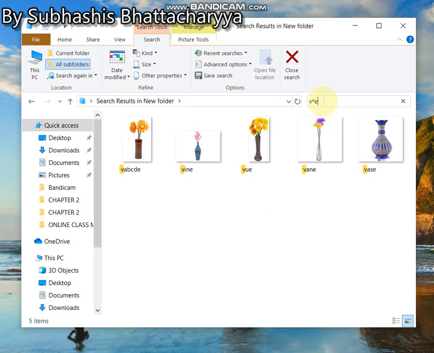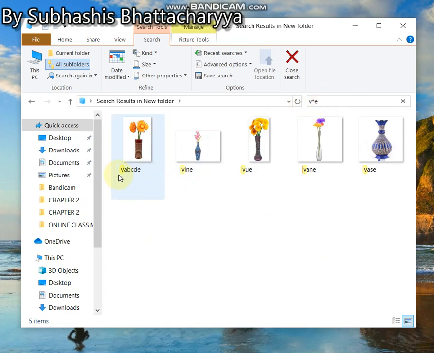V asterisk E. That means it will show you those files whose name starts with V and ends with E, and in between there can be as many characters as possible, because star represents more than one character, that is, asterisk represents more than one character. So between V and E there can be any number of characters.